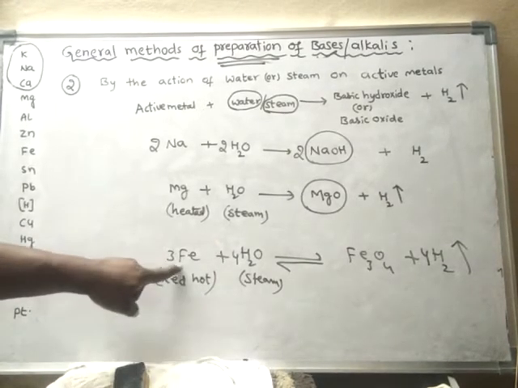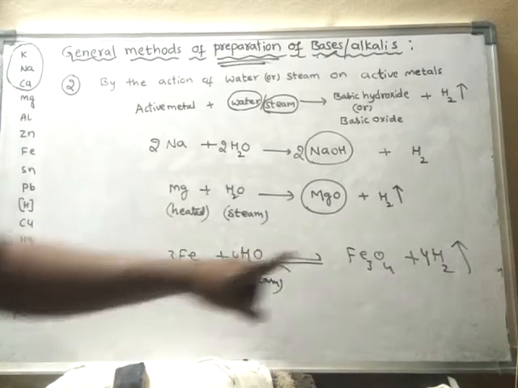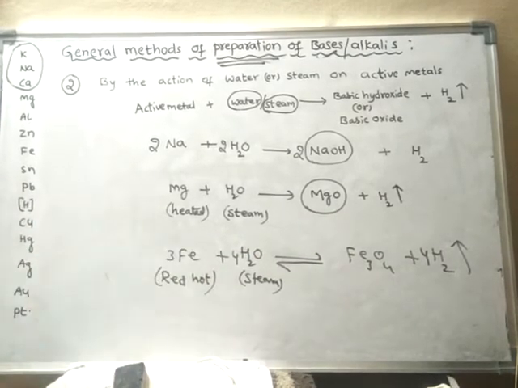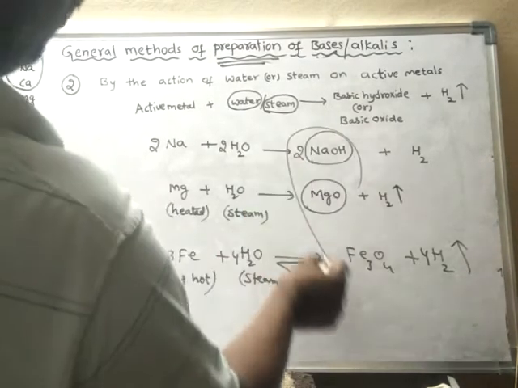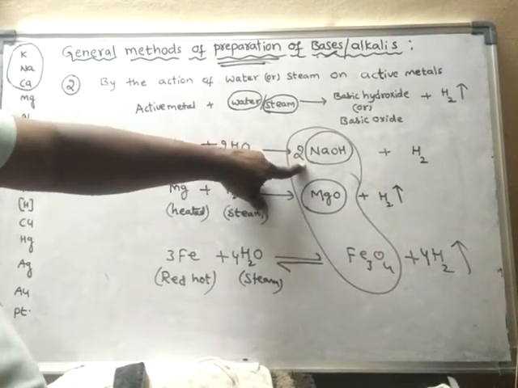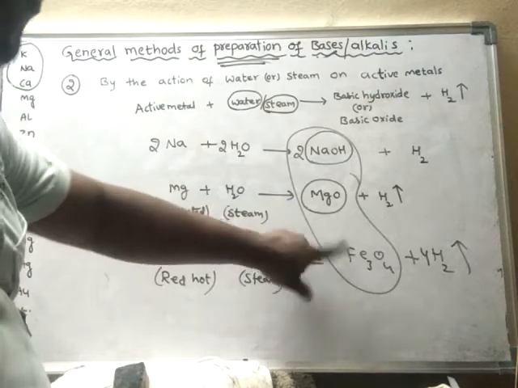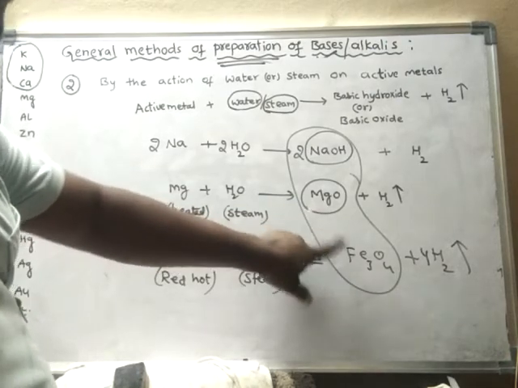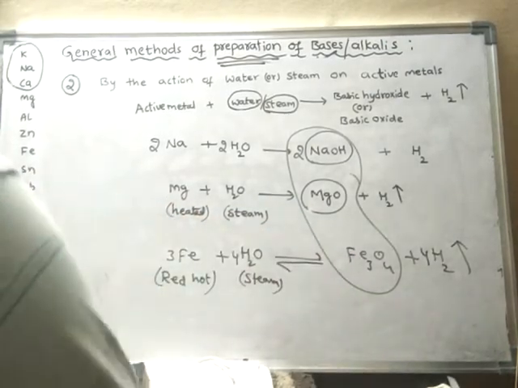Even lead will react in a similar fashion to iron. So these are what bases? This is metal hydroxide, basic in nature, basic hydroxide, and these are metal oxides. They are also said to be basic in nature, basic oxides.